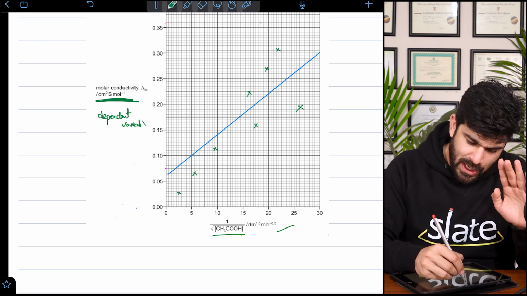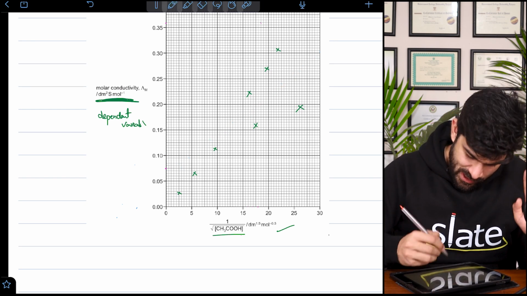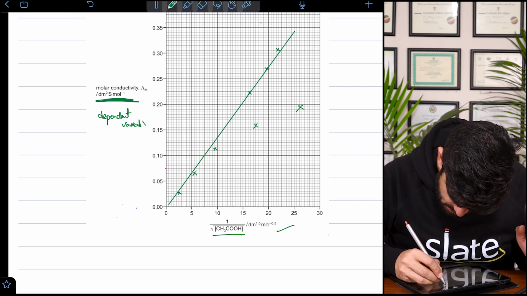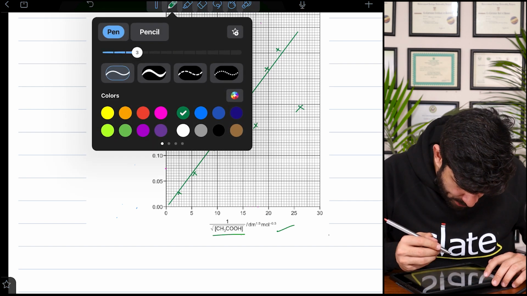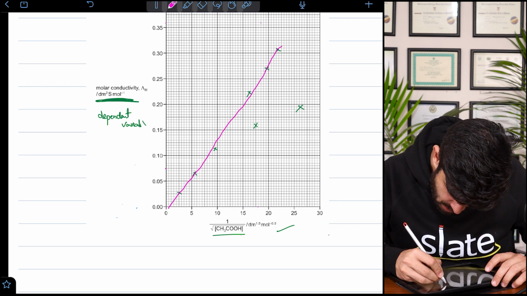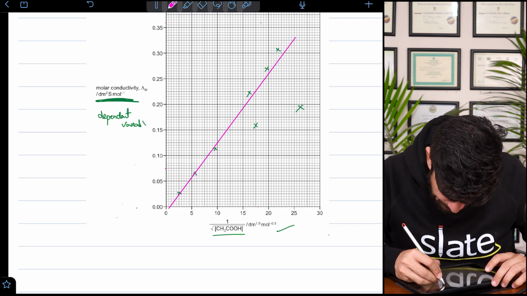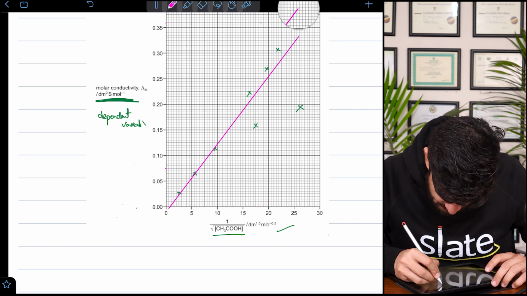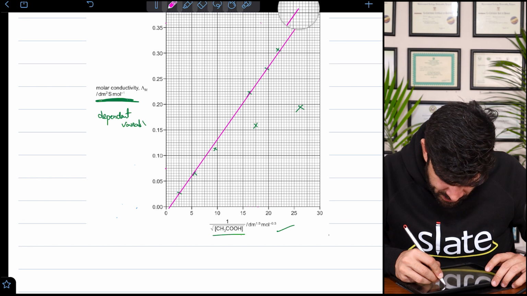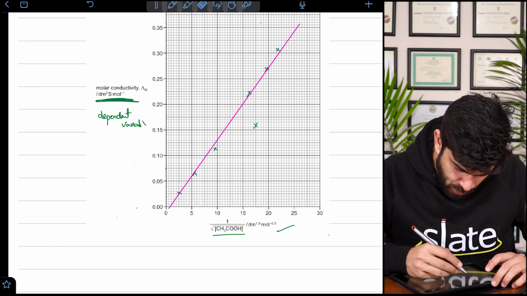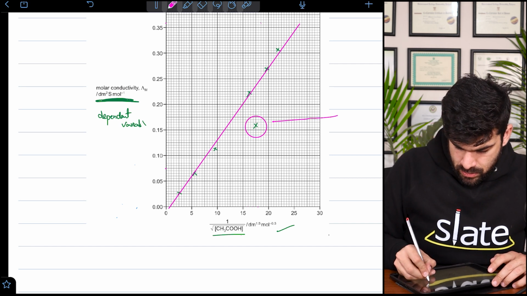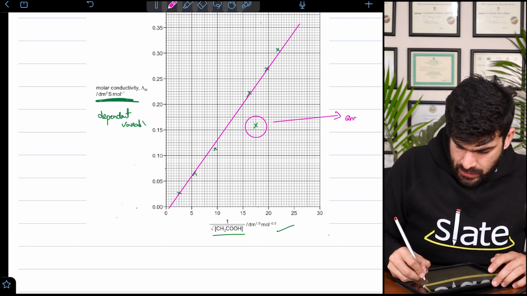But again, this is a highly wrong line of best fit. We try to take it this way. Now, if I try to draw a line of best fit, there are points which are not being involved. This point and this point. So we need to have maximum points being involved. And then what do we see? That this might be the anomalous point.